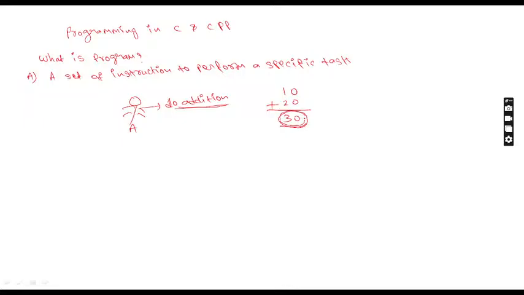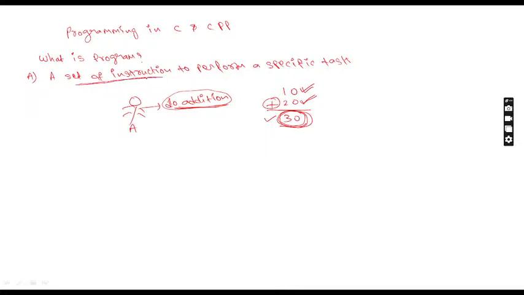To get this 30, he performed certain operations. First, he took the first number. After that, he took the second number. Then he kept the plus symbol. After that, he did the addition process, and finally he got the answer. So the set of instructions is nothing but whatever steps we follow to get the final answer when we get any question. These are called a set of instructions.